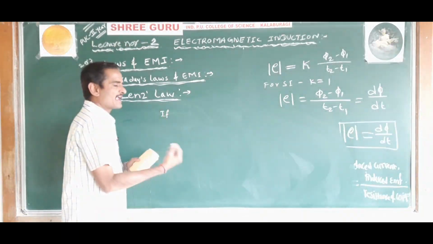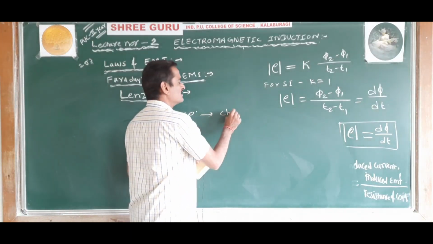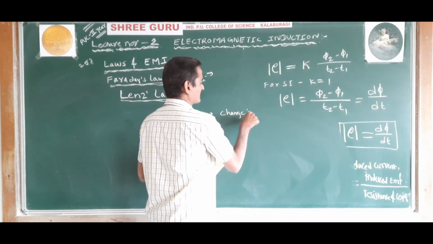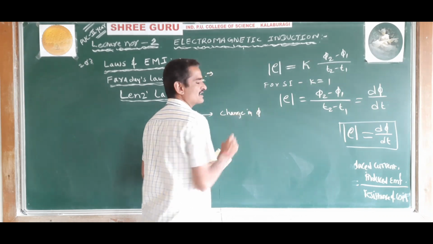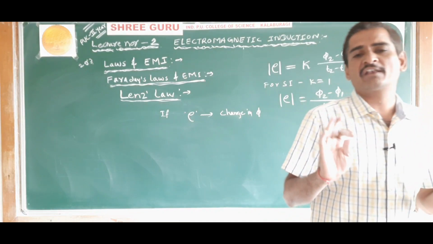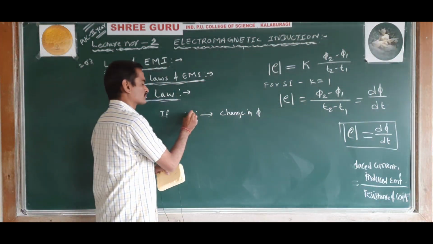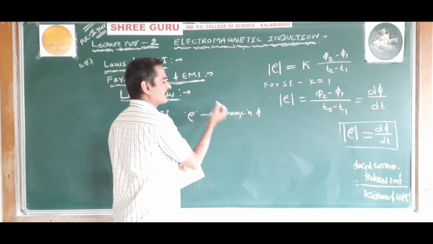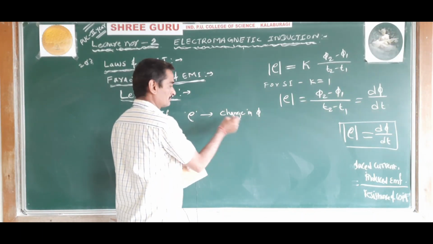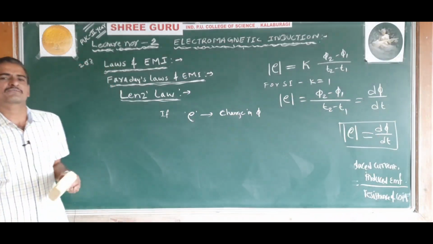So we know that an EMF is induced only when there is a change in magnetic flux. If magnetic flux is constant, the EMF will not be induced. Induced EMF will come into picture only when there is a change in magnetic flux.